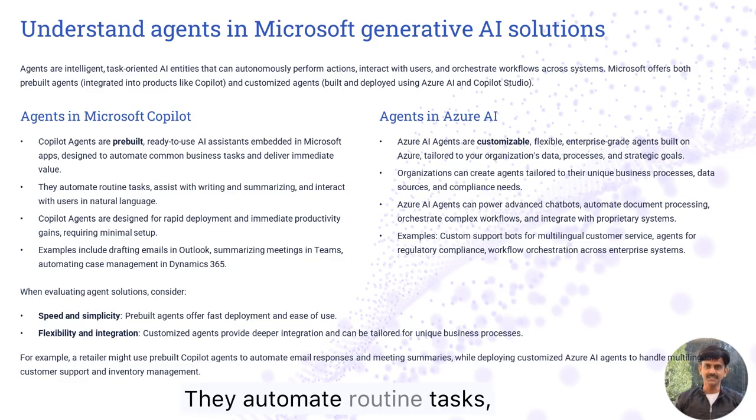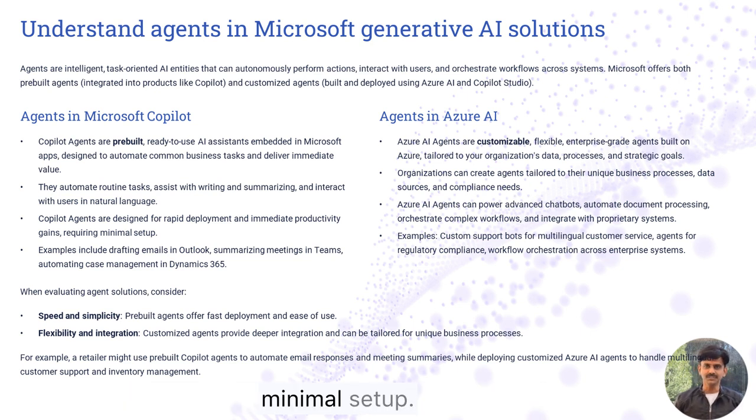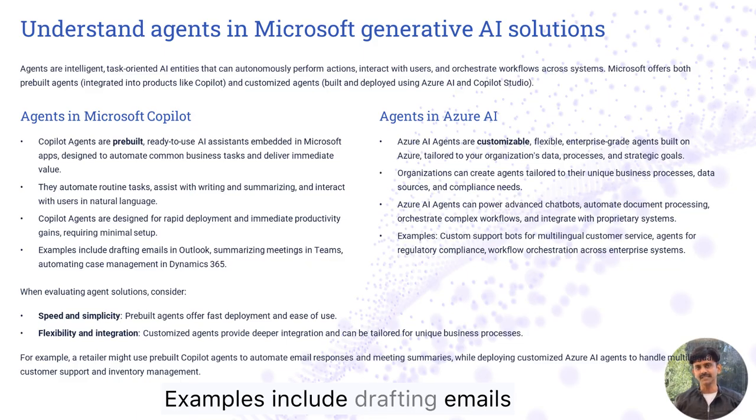They automate routine tasks, assist with writing and summarizing, and interact with users in natural language. Copilot agents are designed for rapid deployment and immediate productivity gains, requiring minimal setup. Examples include drafting emails in Outlook, summarizing meetings in Teams, and automating case management in Dynamics 365.